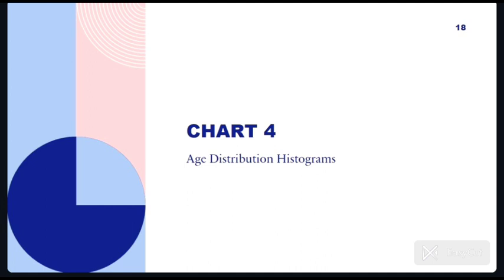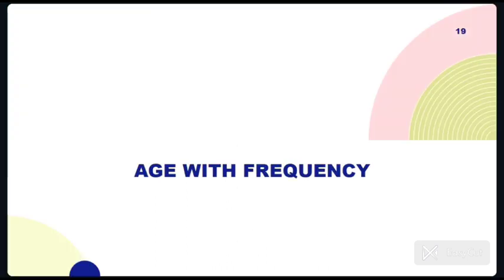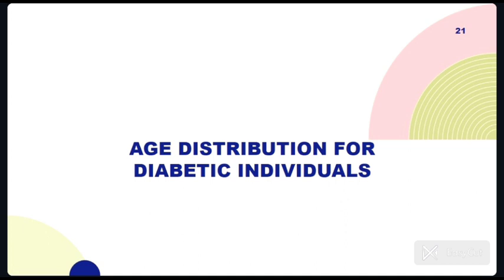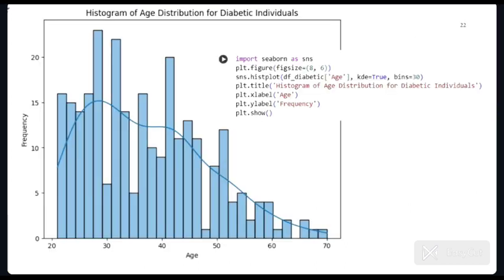Chart for age distribution histograms. These histograms analyze the distribution of ages within the dataset and among diabetic individuals. Age with frequency. Most individuals aged 20 to 30. The dataset primarily consists of individuals in their 20s and 30s, indicating a younger cohort. Age distribution for diabetic individuals. Most diabetics aged 28 to 45. The highest prevalence of diabetes is observed among individuals aged 28 to 45, suggesting this age group is at a higher risk.